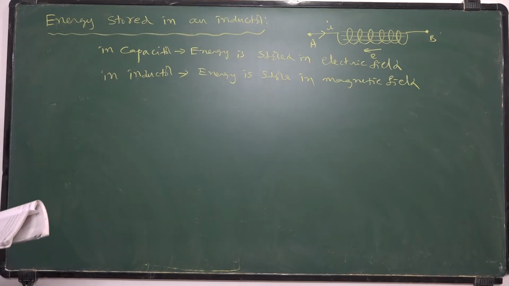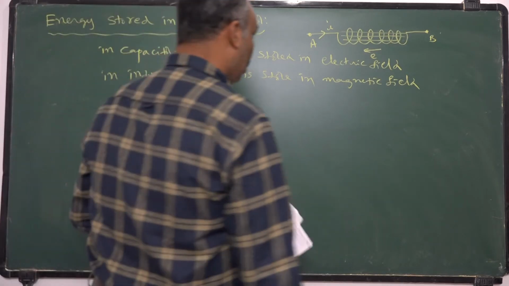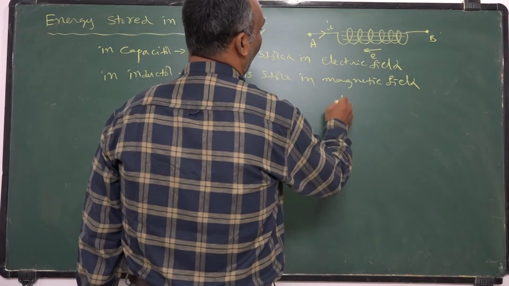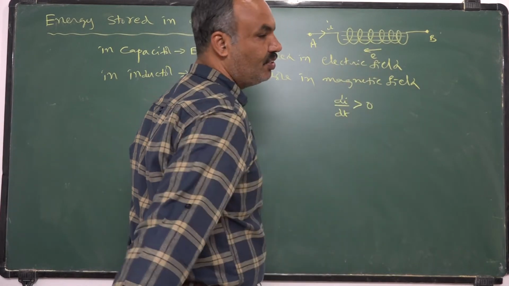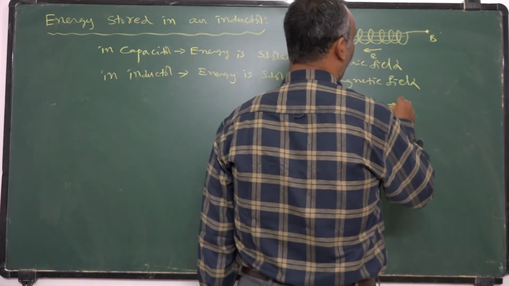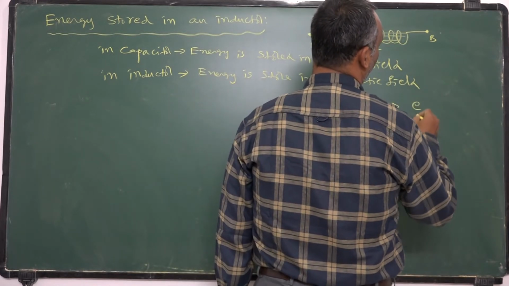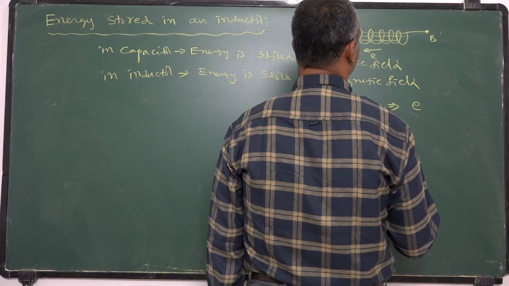But we would like to find the energy stored in this magnetic field. Let us suppose the current is increasing with time. That means di by dt is greater than 0. Then the back EMF developed is E.